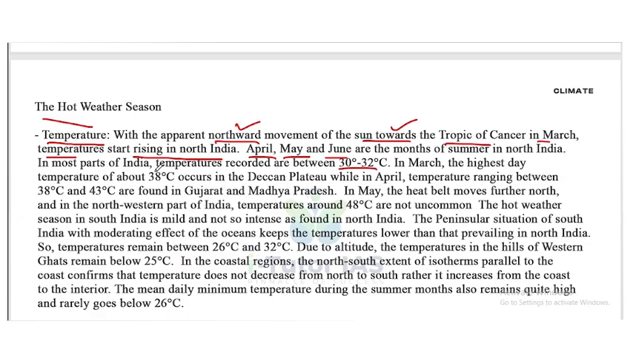In March, the highest day temperature of about 38 degrees Celsius occurs in the Deccan Plateau, while in April, temperatures ranging between 38 degrees Celsius and 43 degrees Celsius are found in Gujarat and Madhya Pradesh. In May, the heat belt moves further north, and in the northwestern parts of India, temperatures around 48 degrees Celsius are not uncommon. That is very high temperature.